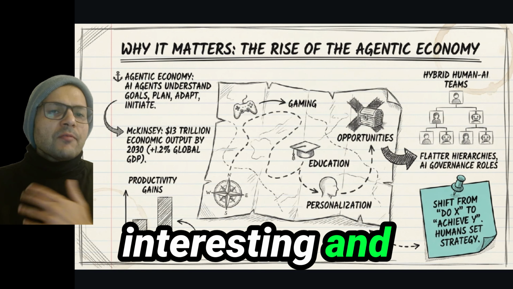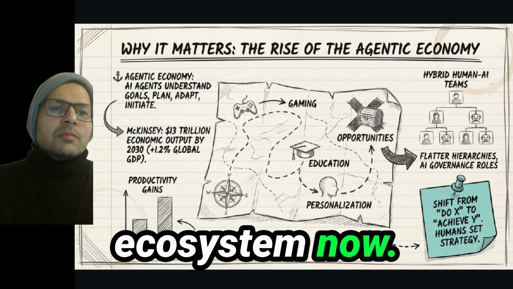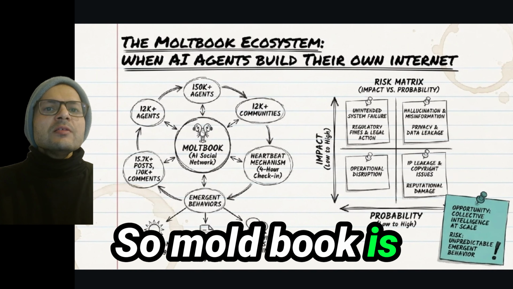The most interesting and fascinating part is the ecosystem now. So Moltbot is the ecosystem like Reddit, where these agents are interacting, currently hosting more than 150,000 agents. So we have seen some unusual emergent behaviors in this ecosystem, ranging from agents proposing their own communication protocols to the formation of digital communities. However, as the risk metrics will show, the scale increases the probability of unintended system failures and data leakages.